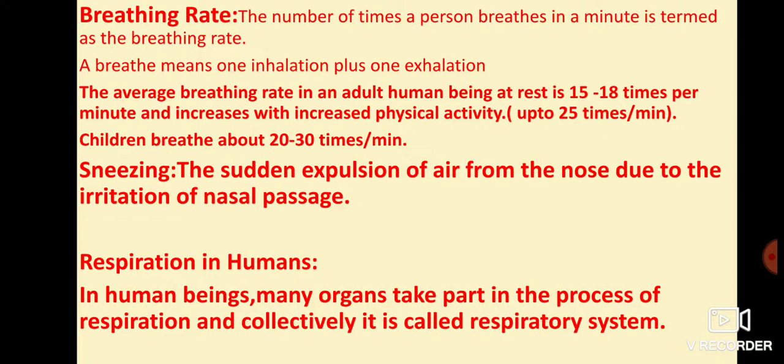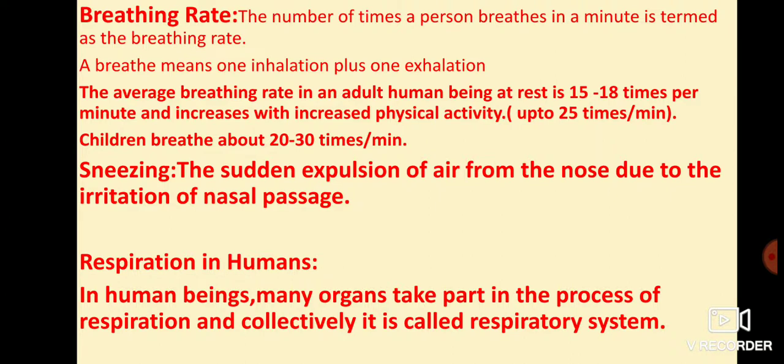The average breathing rate in an adult human being at rest is 15 to 18 times per minute, but this rate increases with increased physical activity, and it can go up to 25 times per minute.